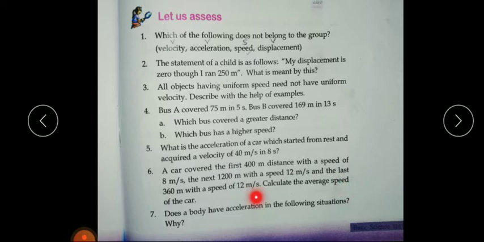Calculate the average speed of the car. So how can we find the average speed? So in order to find average speed, we need total distance covered. We know the total distance covered by the car. So distance is given. How much? 400 plus 1200 plus 360. Okay. So average speed is equal to total distance divided by time. So we need time. But here time is not given in the question. So how can we find time? See, let us see.